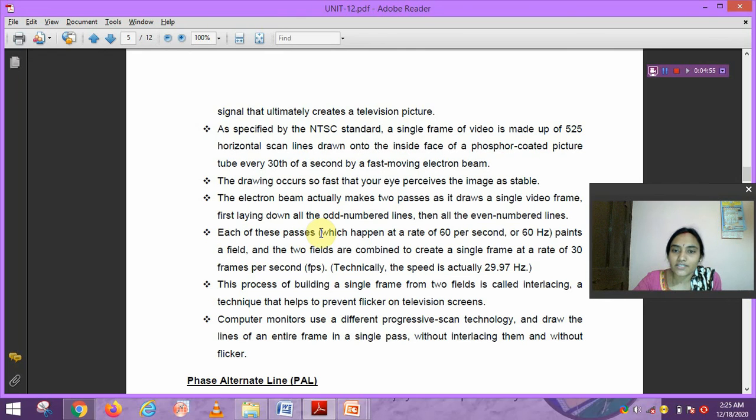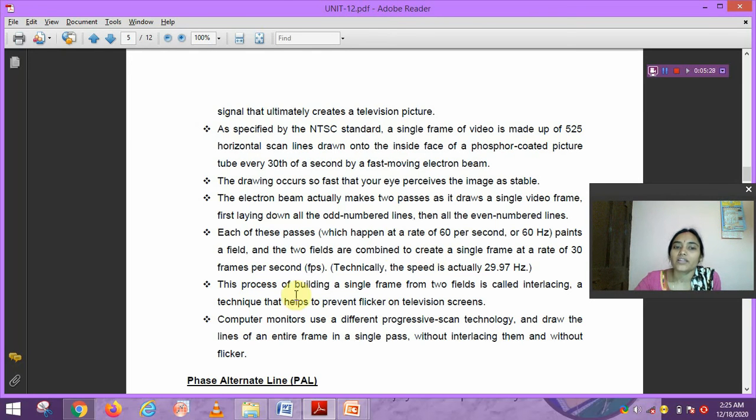Each of these passes paints a field, and two fields are combined to create a single frame at a rate of 30 frames per second. That means the speed is 60 fields per second, or 60 hertz, and two fields combine to create a single frame at 30 frames per second, actually 29.97.